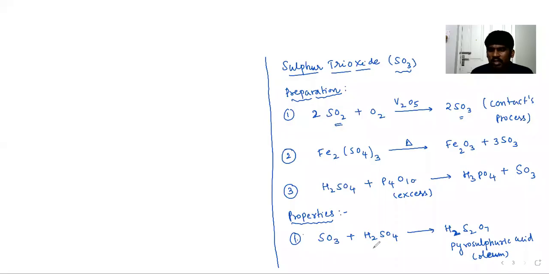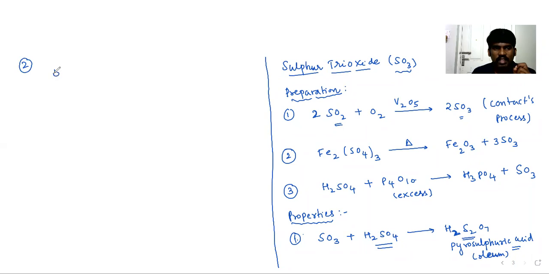So SO3, whenever it reacts with sulfuric acid, forms pyrosulfuric acid. This is one of the chemical properties, and it is also one of the reactions in the contact process.